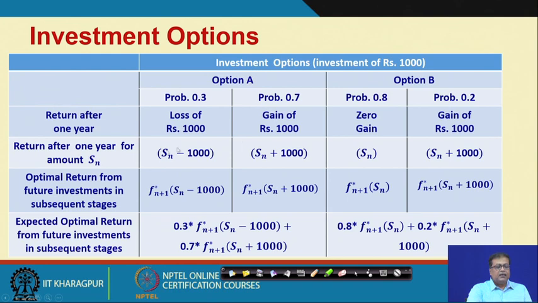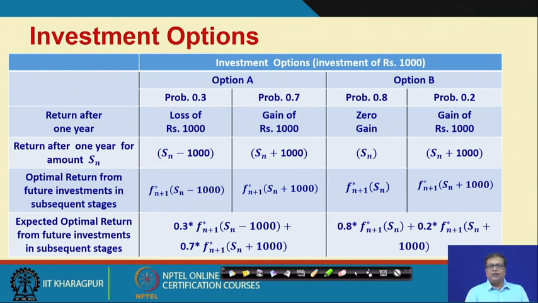So, in option A, if S n amount is invested, after 1 year the return will be S n minus 1000, or after 1 year here, the return will be S n plus 1000. In option B, it will be S n and S n plus 1000. So, these are the different returns after 1 year. Now, after 1 year, you have come from the nth stage to the n plus 1th stage. So, you will again be making further investment in subsequent stages.